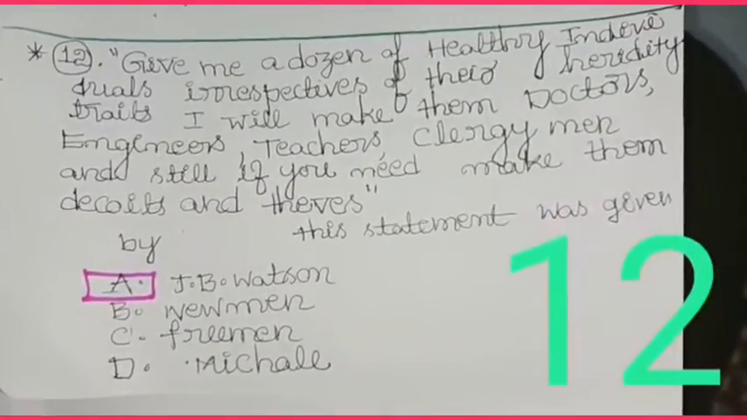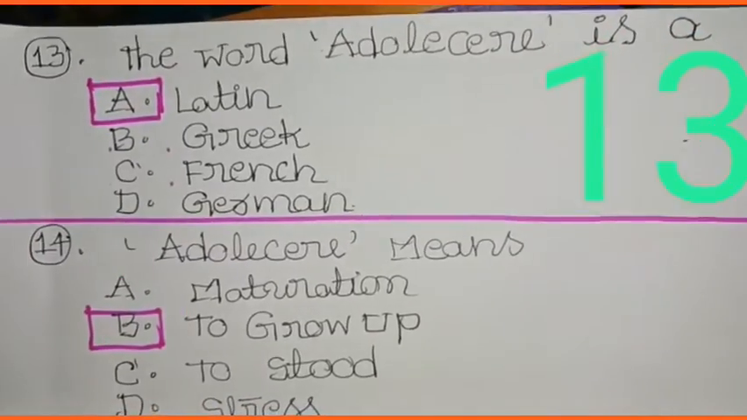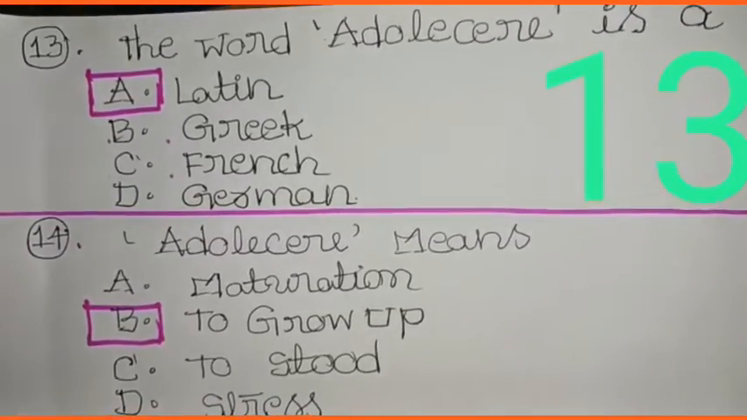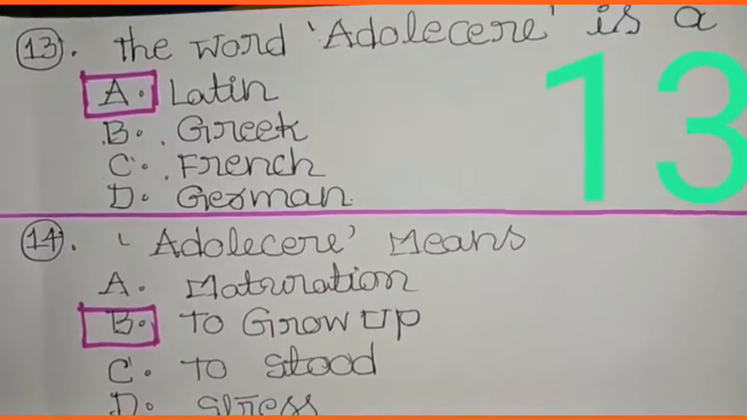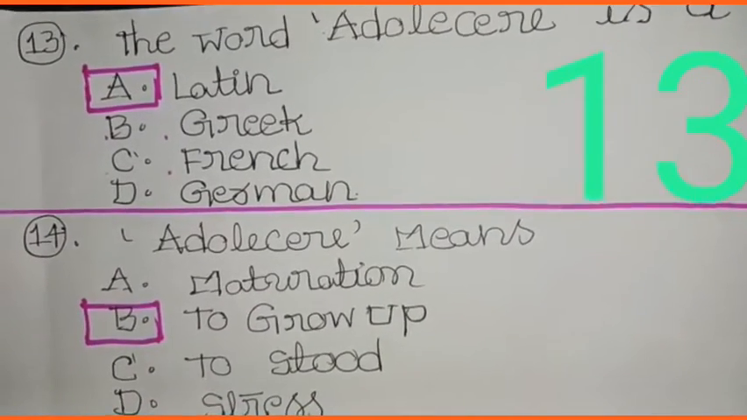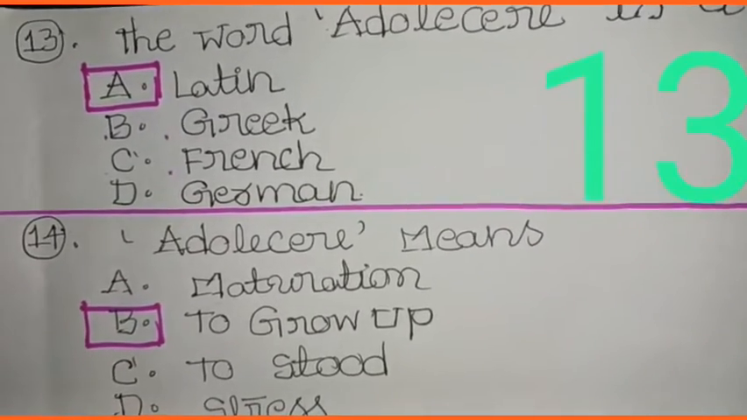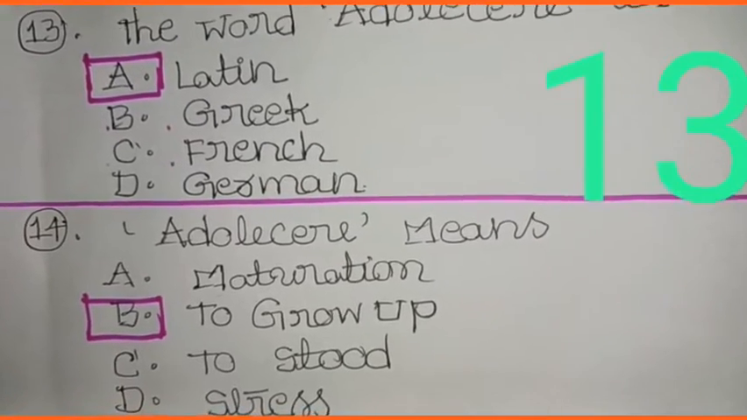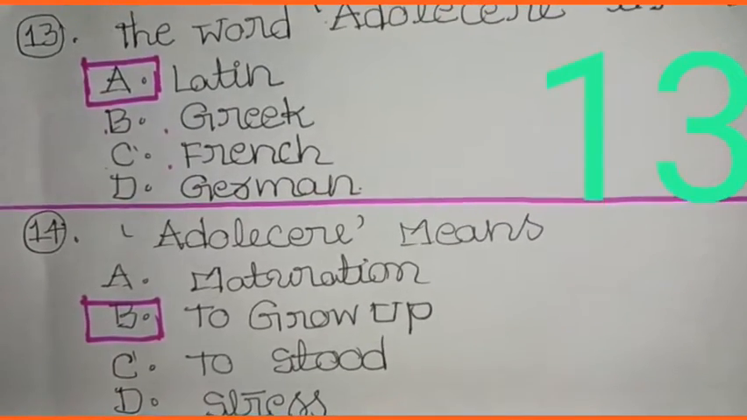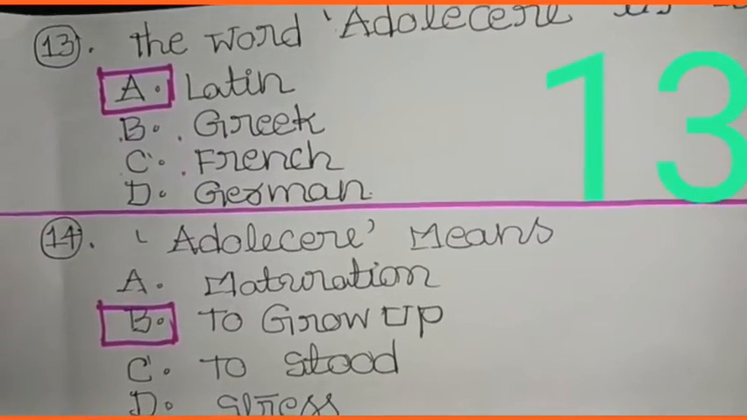Question number 13. The word adolescence is A. Latin word, B. Greek word, C. French word, D. German word. Adolescence is an English word which is derived from adolescere, a Latin word. So the answer is A.